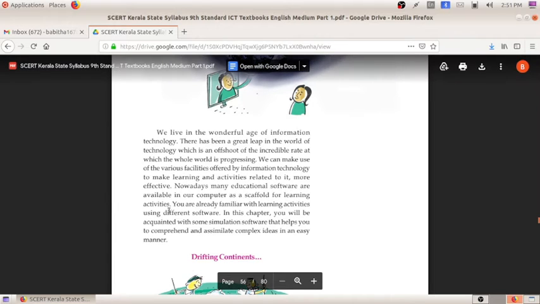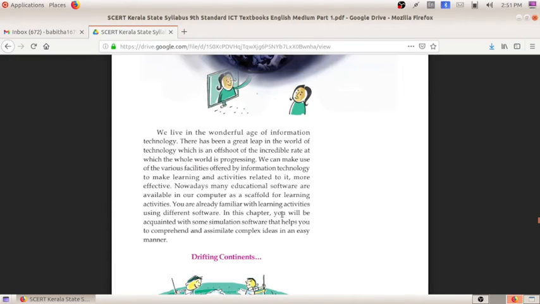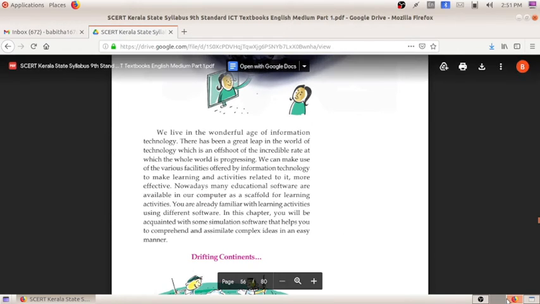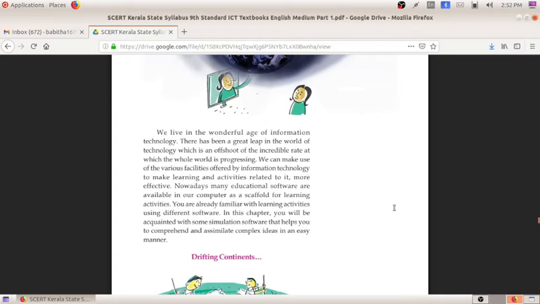Nowadays many educational software are available in our computer as a scaffold for learning activities. You are already familiar with learning activities using different software. That means nowadays we are using e-learning and Google Meet. As technology developed, we are using all these technologies. We are familiar with this software, Google Meet, through which we are doing e-learning facilities. In this chapter you will be acquainted with some simulation software that helps you to comprehend and assimilate complex ideas in an easy manner.